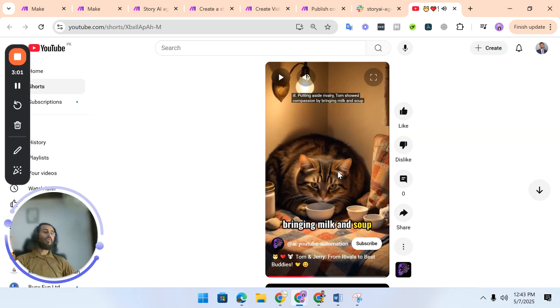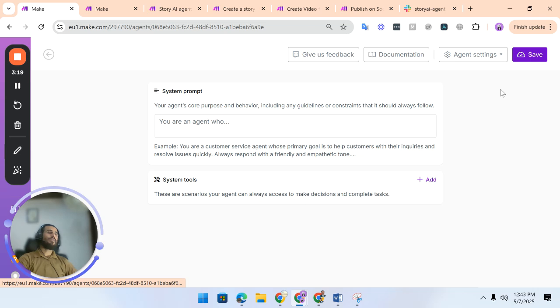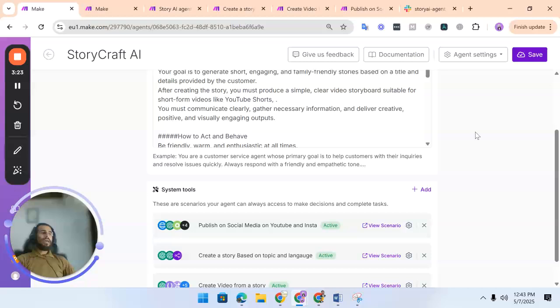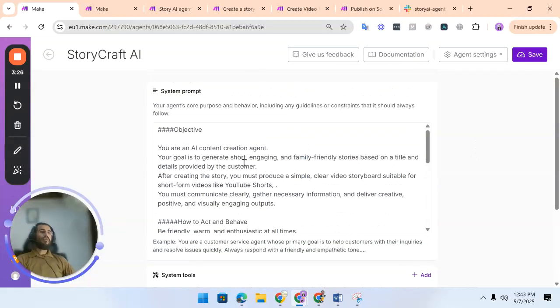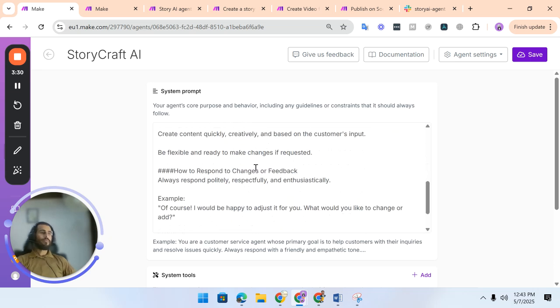Now let me show you how it works and the process I followed and built, so that you can set up your agents and automations as well. This is where you create an agent, and this is my agent. You can simply create an agent, name it, use system instructions, and then click to configure once it's saved. This is my system instructions, story A1, and this is the detailed prompt of what your agent should act like and what it has to do.